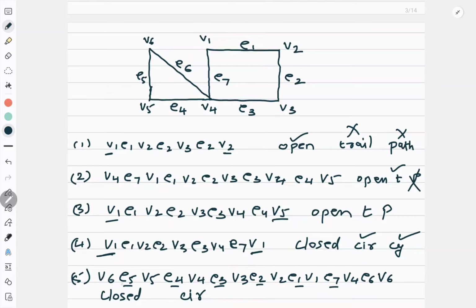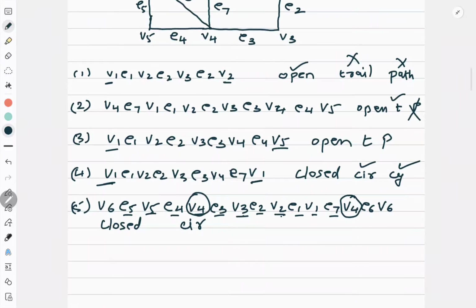Vertex you check 6, 5, 4, 3, 2, 1, 6. 6 is coming, but 6 is the starting vertex. Again check the vertex. Vertex is 5, 4, 3, 2, 1. See, fourth vertex is repeated, so it cannot be a cycle.